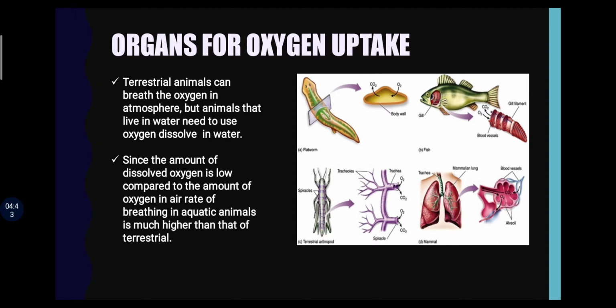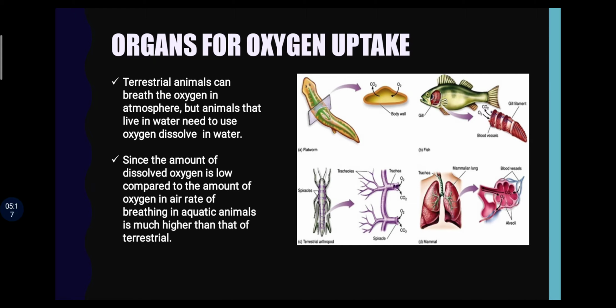Different organisms evolved different mechanisms for oxygen uptake because all the aerobic organisms require oxygen for respiration and they must ensure the continuous supply of oxygen. So here we can see different organisms have different methods to take up oxygen and to get rid of carbon dioxide that is produced during the process of respiration.